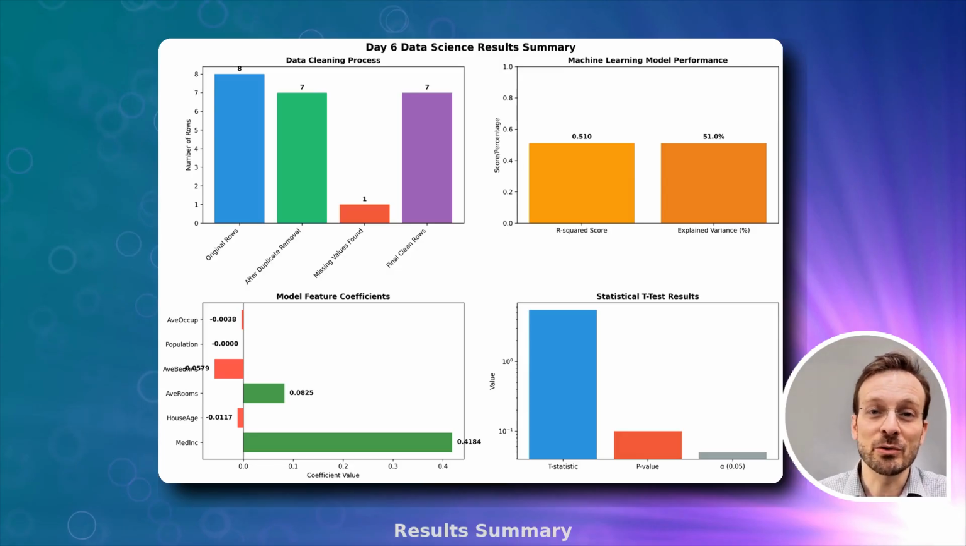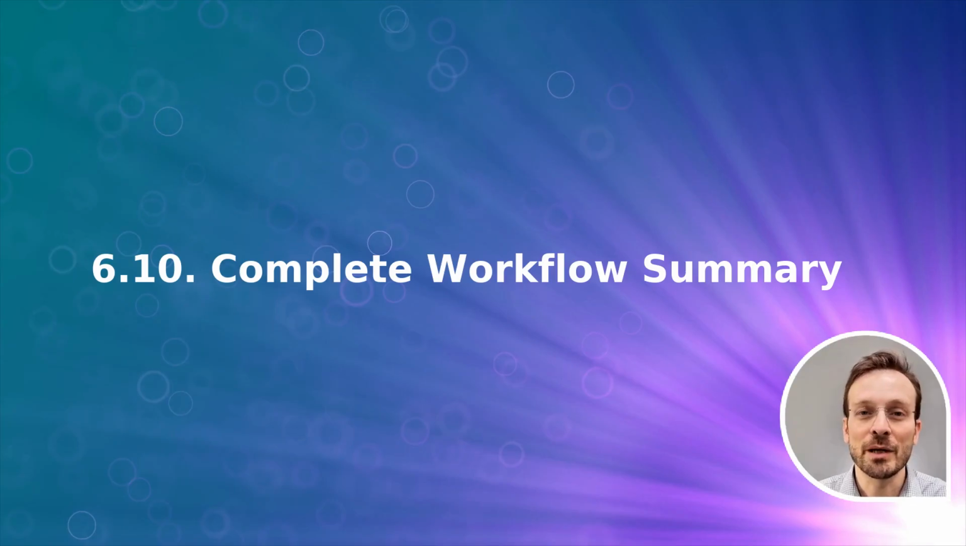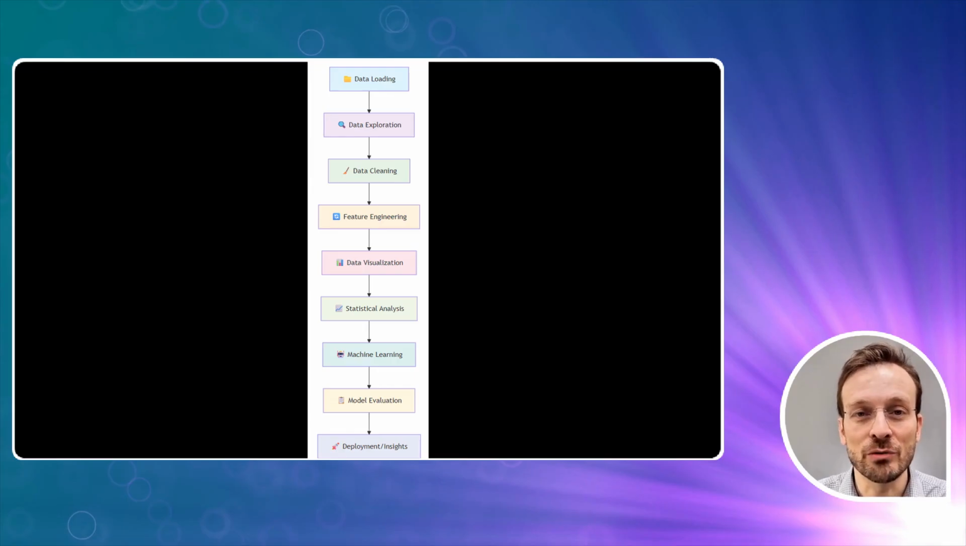This dashboard demonstrates the power of combining multiple analytical approaches, cleaning, visualization, statistics, and machine learning to gain comprehensive insights from data. Let me summarize the complete workflow we've covered today. Here's our complete data science workflow visualized as a process flow. We start with data loading, move through exploration and cleaning, perform feature engineering, create visualizations, conduct statistical analysis, build machine learning models, evaluate their performance, and finally deploy our insights.